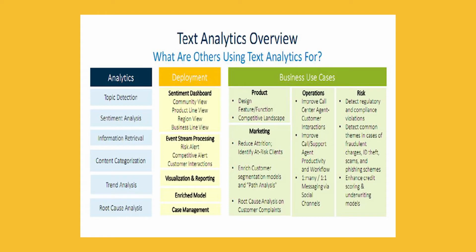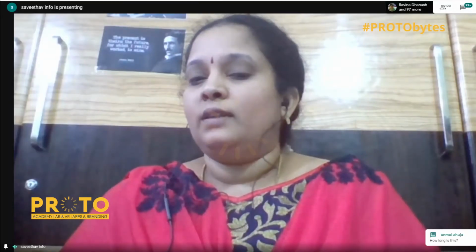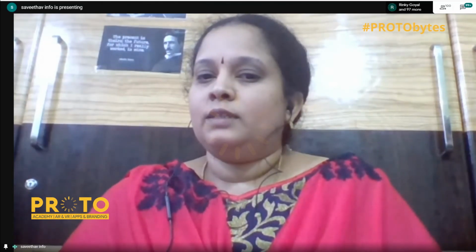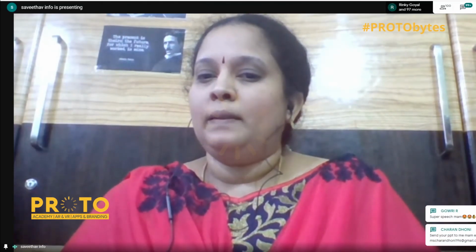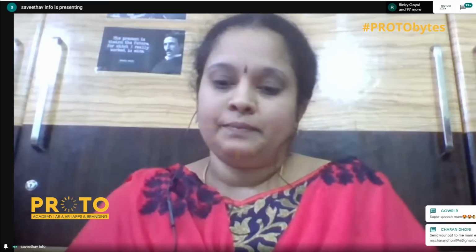How is the deployment done? For a sentiment dashboard, you go in for community view, product line view, region view, business line view. We can go to different abstraction levels of views depending on the application. If it is events, then we go in for risk alert, competition alert, customer interactions. We visualize everything using charts, and we generate an enriched model. And business use cases are places where it is applied in business. It is termed here, right?